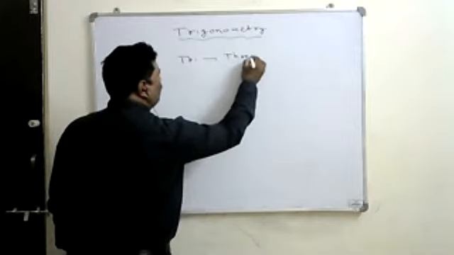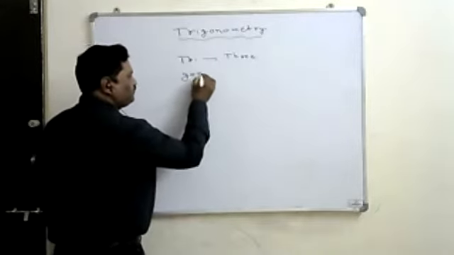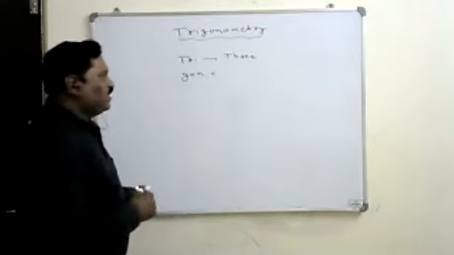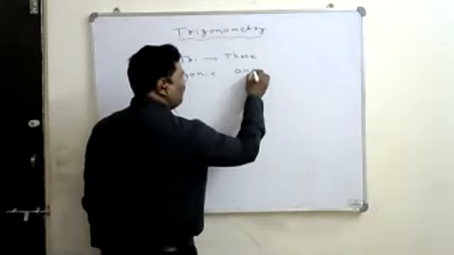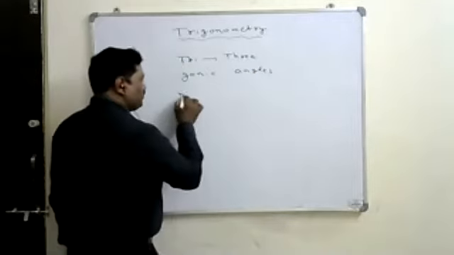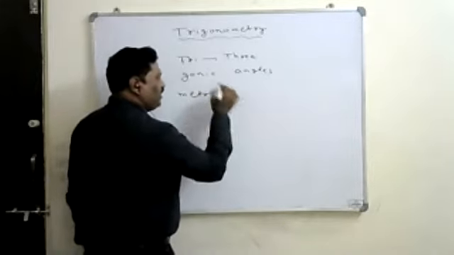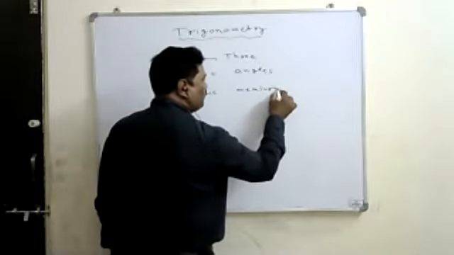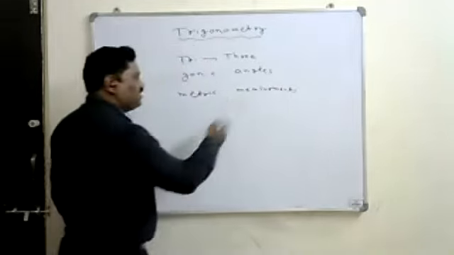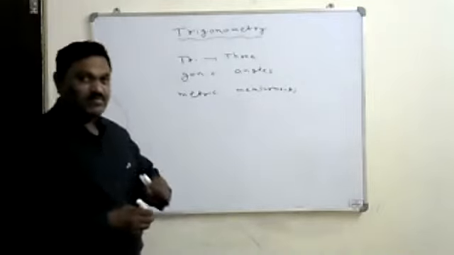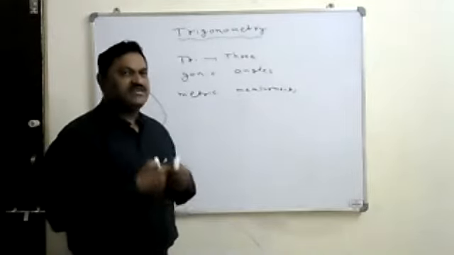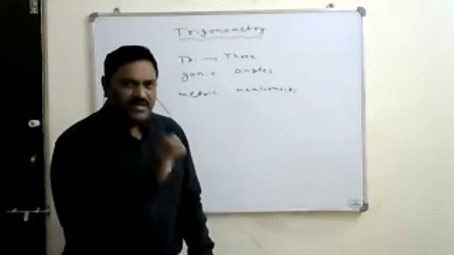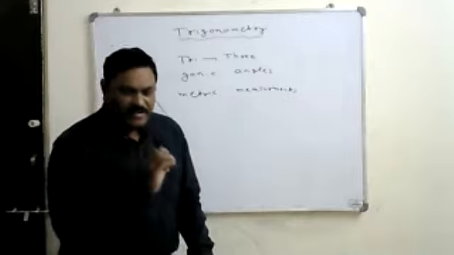Another one is gonos, that is nothing but angle. And metron, which means measurement. So the meaning of trigonometry is three angle measurement.